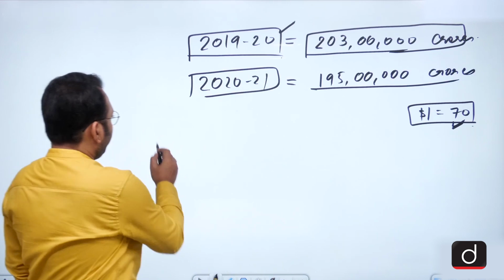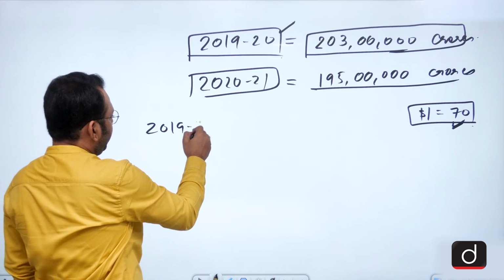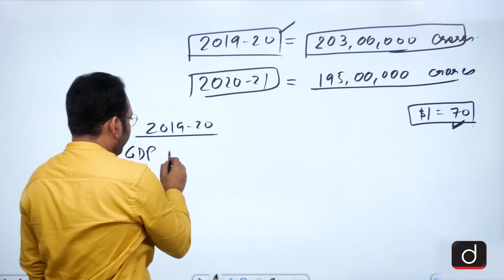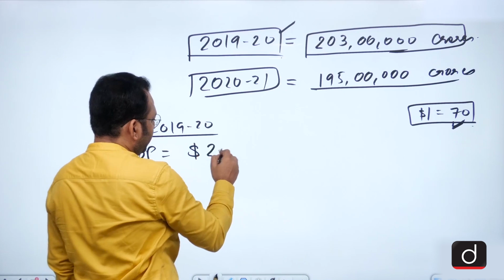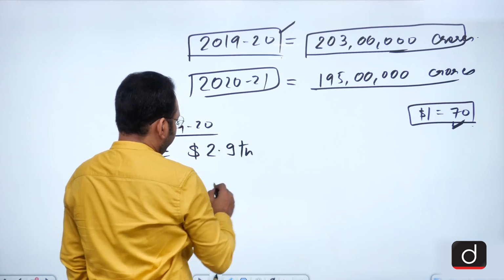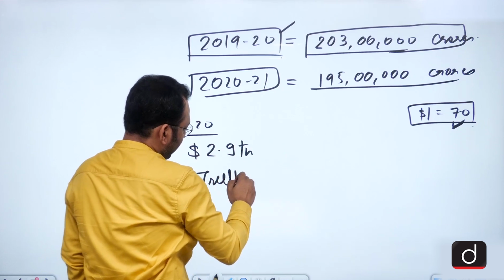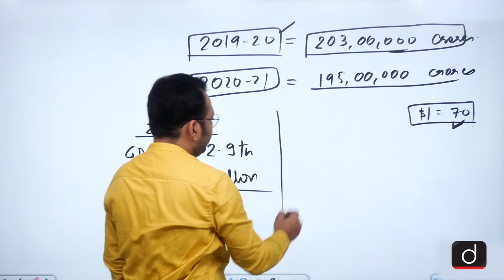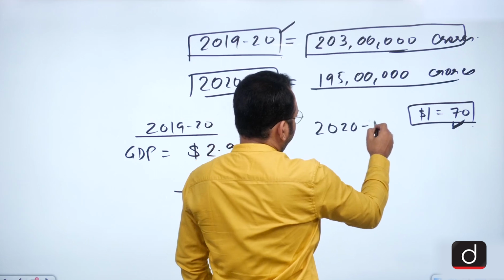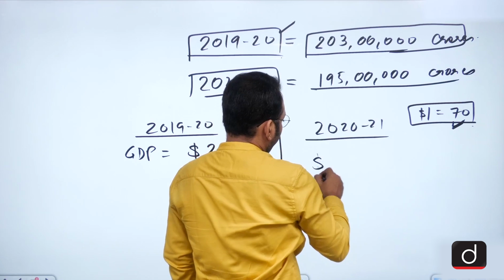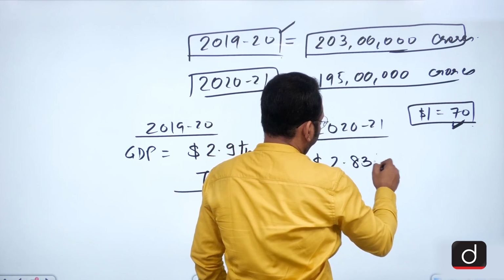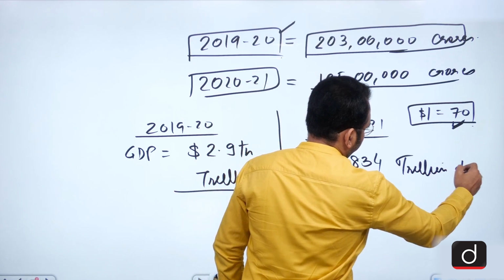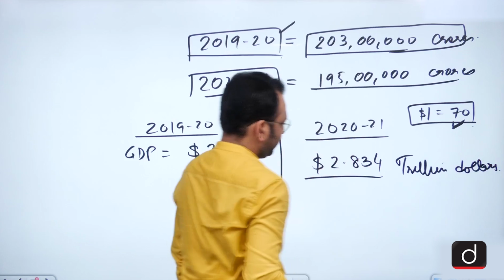So for 2019-20 India's nominal GDP stood at 2.9 trillion dollars, whereas the GDP for 2020 stood at 2.834 trillion dollars.